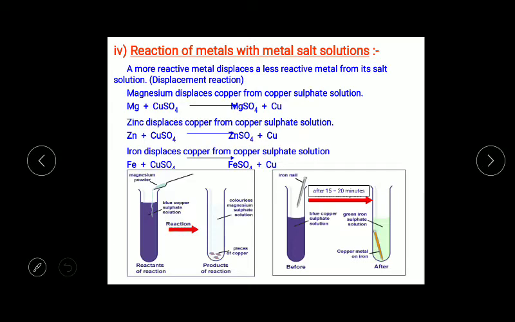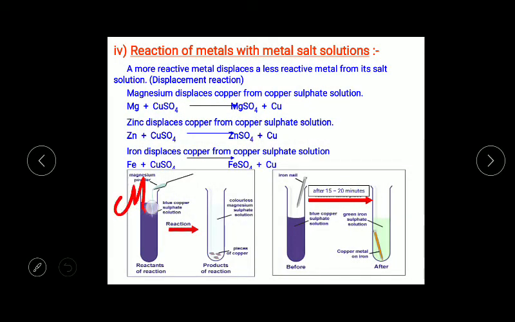So moving to the next concept, reaction of metals with metal salt solution. This is similar to the displacement reaction, which is in your first chapter. A more reactive metal displaces a less reactive metal from its salt solution; this is known as a displacement reaction.